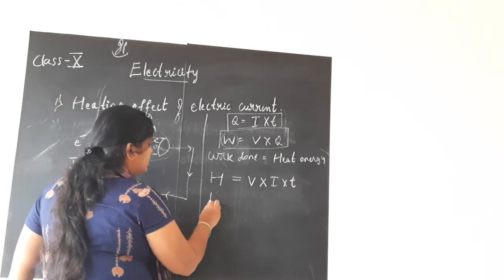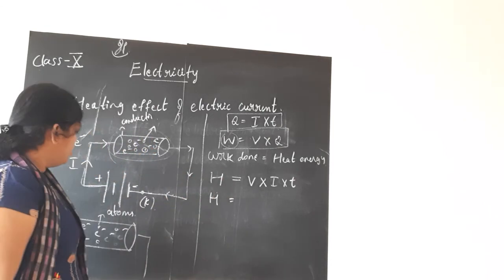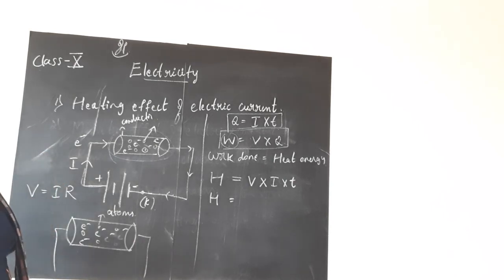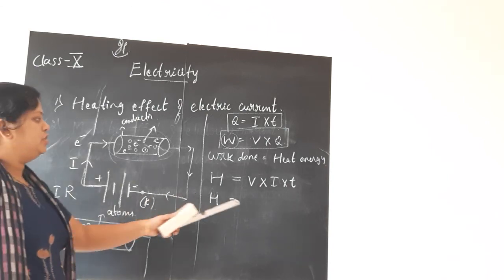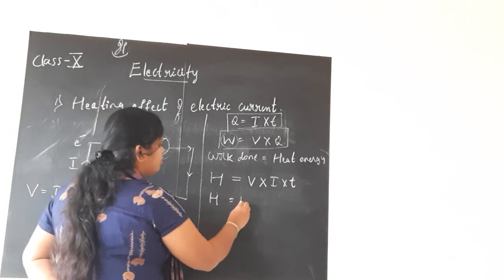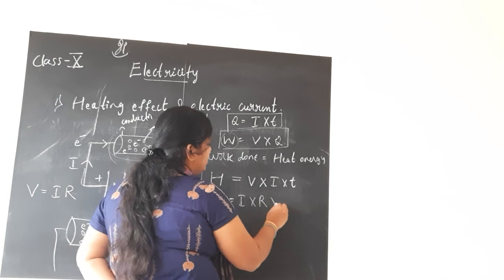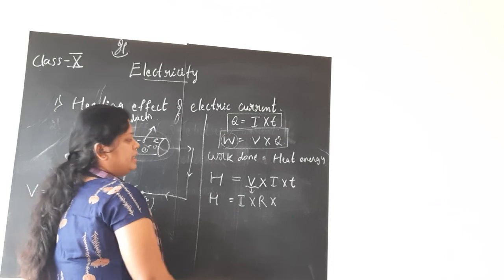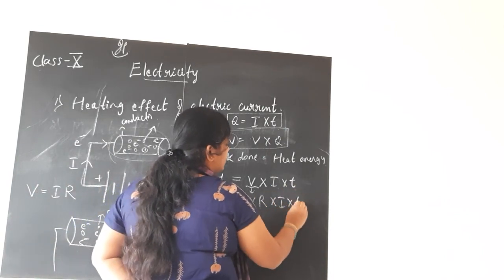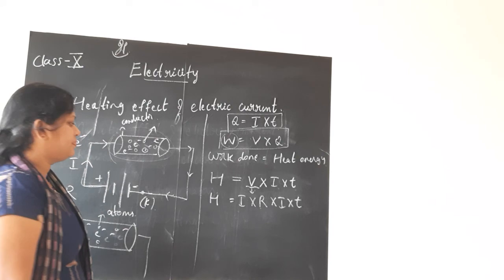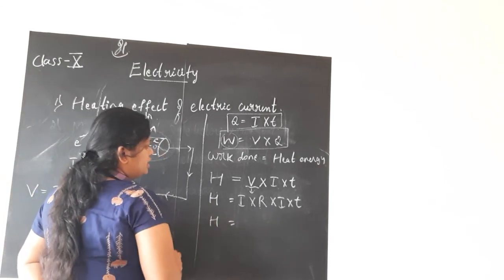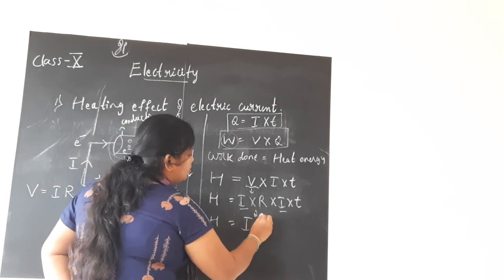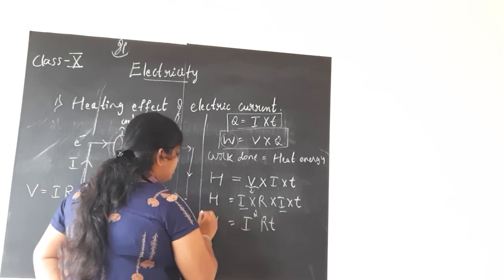Next step what we do is H as it is. We all know Ohm's law, no? What is Ohm's law? V is equal to I into R is the mathematical form. So let us substitute this my Ohm's law. In place of V, I will write it as the product of I into R. And by Ohm's law, V is equal to I into R. This I into T, I will write as it is. Next step, children. H is equal to, see, I have I twice, I into I, I square. Remaining terms R into T.